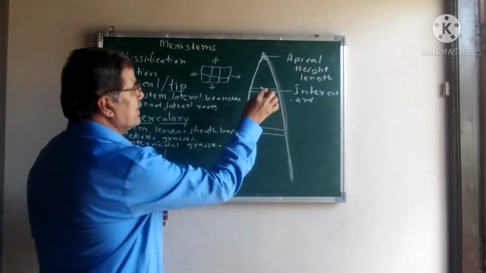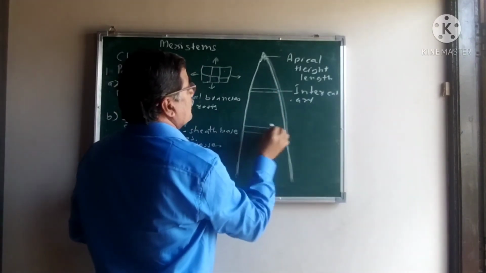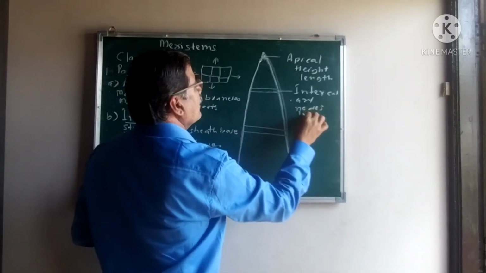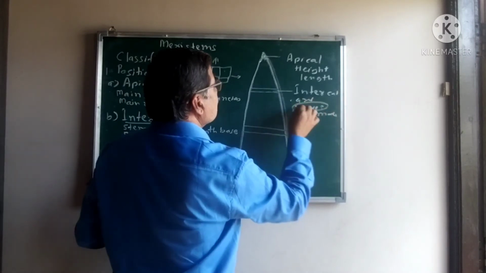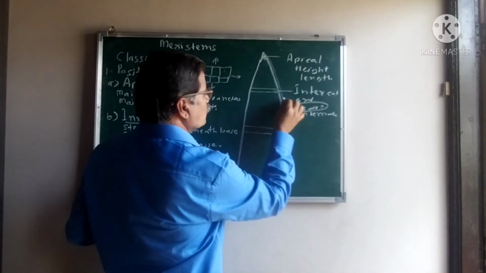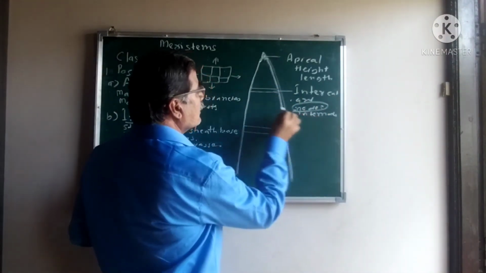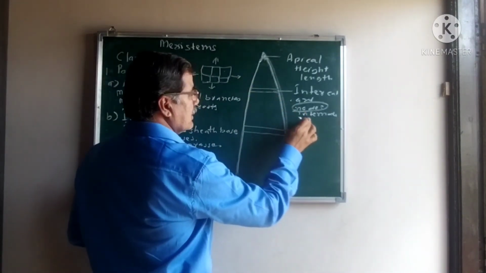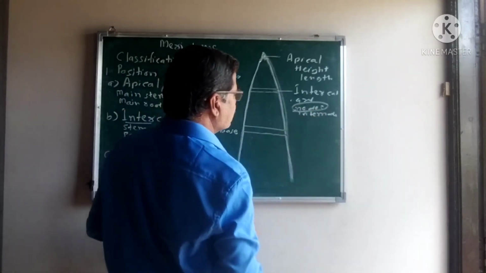Here, in the grasses, these intercalary meristems show the nodes and the internodes. The nodes show the permanent tissues, the internodal regions show the developing tissue of the meristems, and finally the internal region shows the permanent tissues.